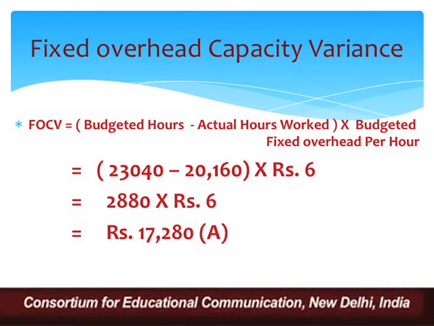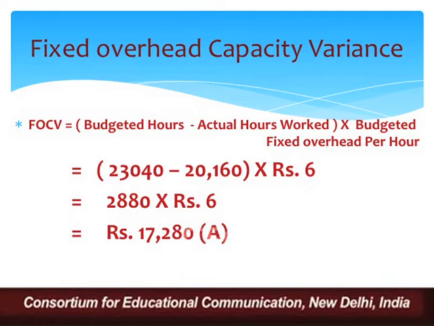Next is to calculate fixed overhead capacity variance. Very simple to calculate it, since we know the formula. Fixed overhead capacity variance is equal to budgeted hours minus actual hours worked into budgeted fixed overhead per hour. So budgeted fixed overhead per hour is going to be used everywhere. The budgeted hours, we calculated that it was 23,040 hours. Actual hours for which we have worked is 20,160, and the rate is ₹6. So budgeted hours were 23,040. We worked for 20,160. So there is a deficit of 2,880 hours.